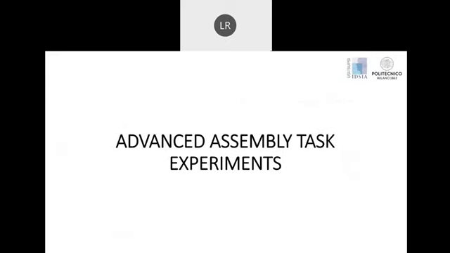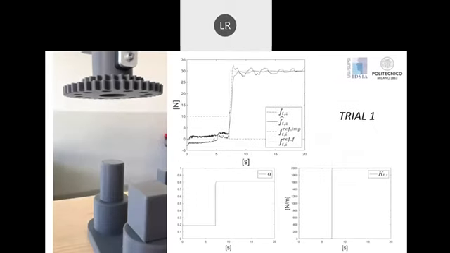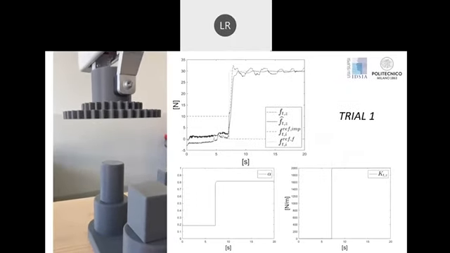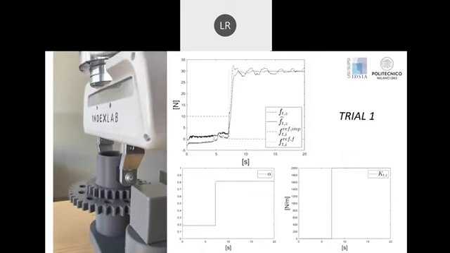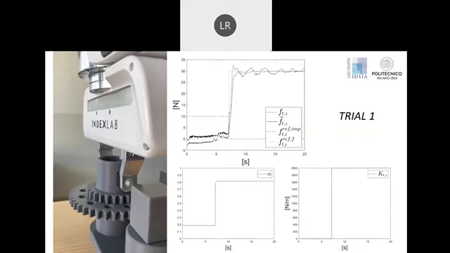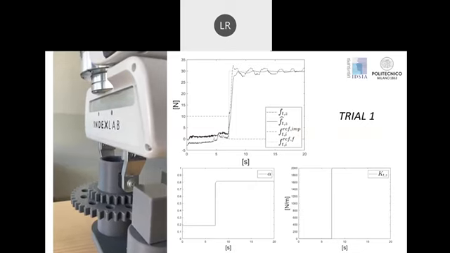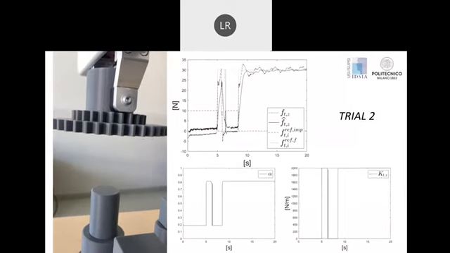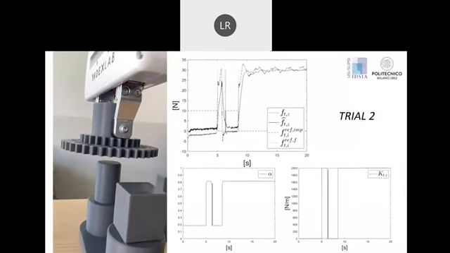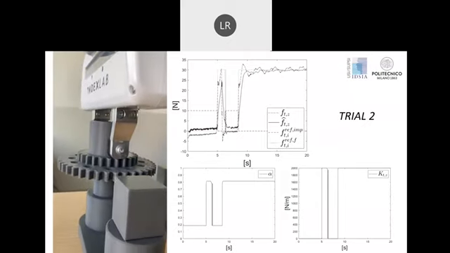Finally, we considered an advanced assembly task. And here, what we can highlight is the capability of the controller to switch based on the task phase. In this trial, we are able to achieve a stable interaction between the robot and the environment with only one transition from non-contact to contact. While in the second trial, we can see that the controller is capable of switching multiple times between impact and force controller.